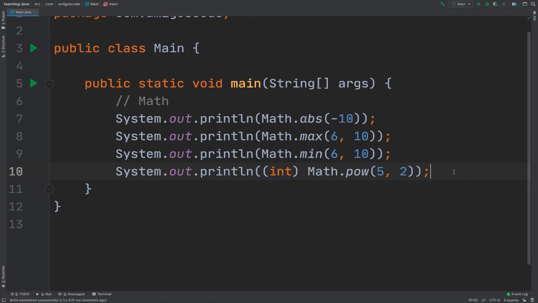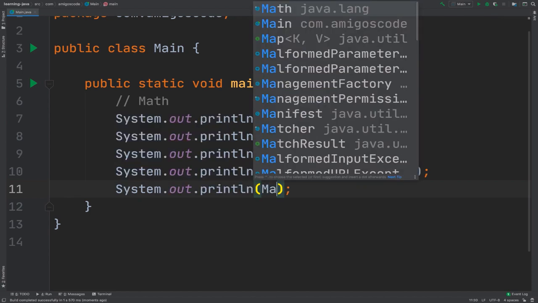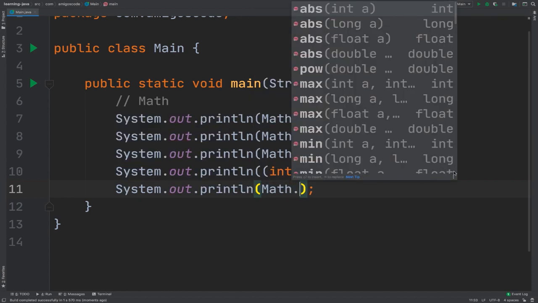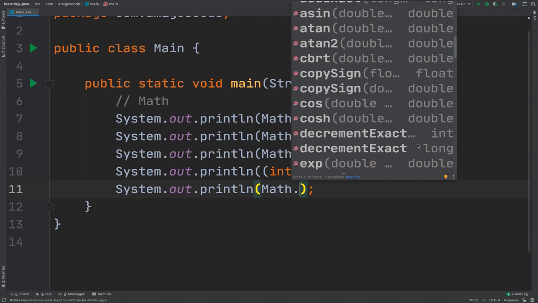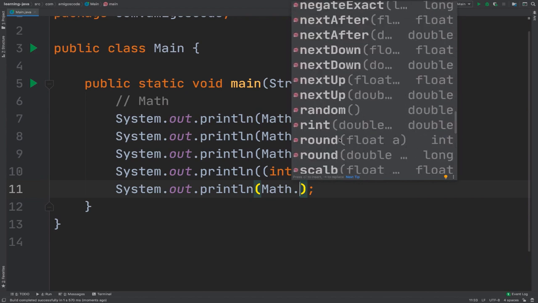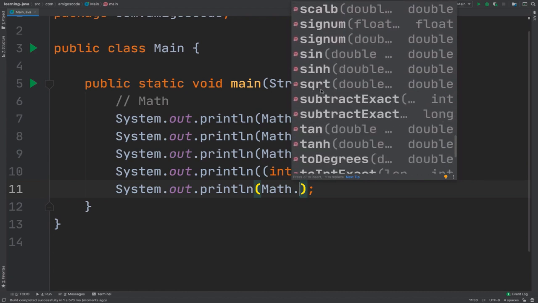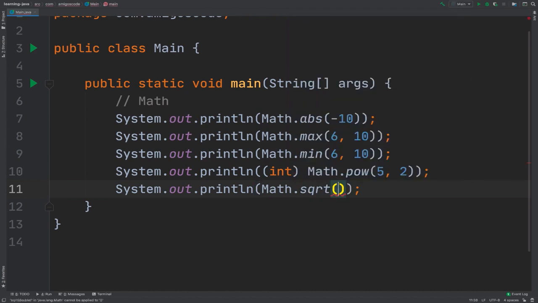So let me look at some other methods. So sout, and then Math, and then dot. If I scroll down, we have lots of these methods. You have round, you have sine, you have square root of 25. You guessed it right, it is 5.